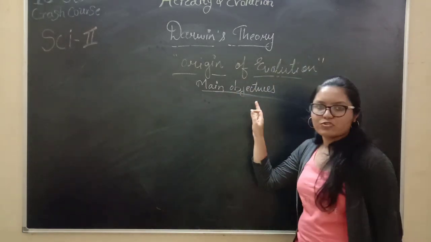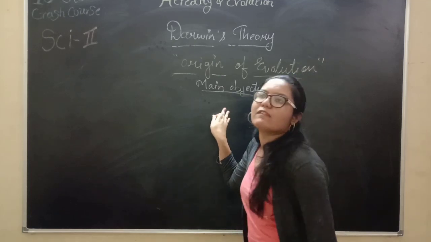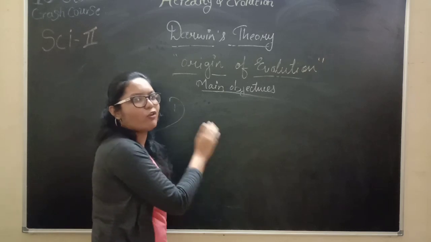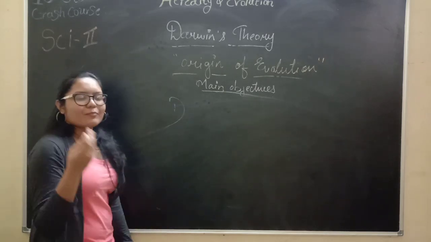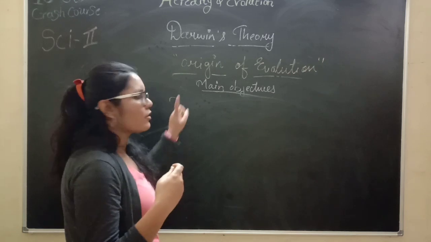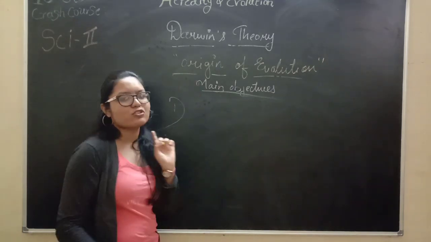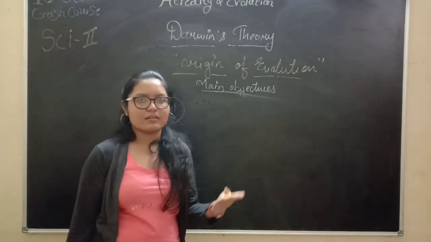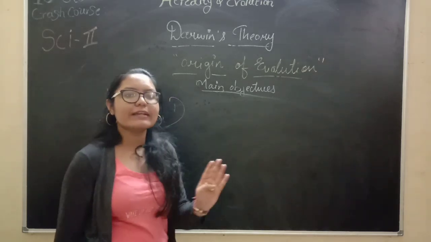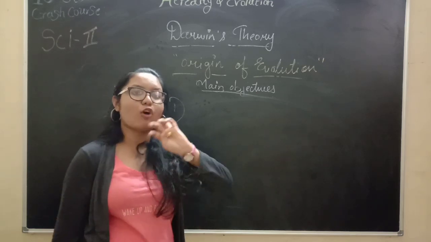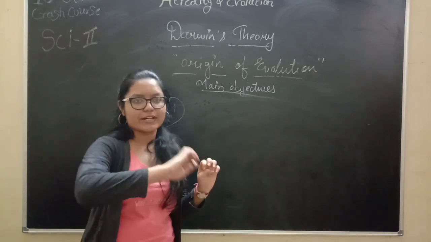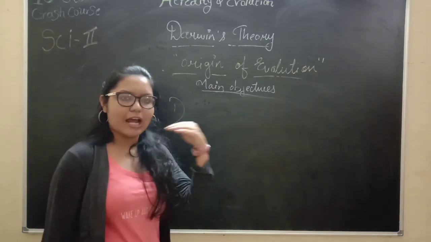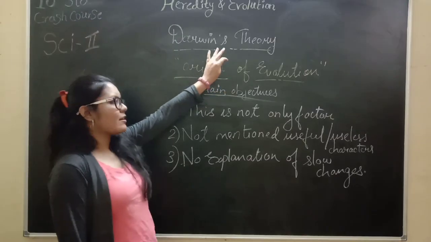And now we'll see the main objectives. What are the objectives and limitations of this theory? First, it is not the only theory for evolution. There are other theories which have been put forth for the topic of evolution. Second, Darwin has not mentioned any useful and useless points in the theory. He has only given the advantages. He has not mentioned which objectives are useful and which are useless. And the third point is that in nature there are slow and gradual changes. In this theory, we have discussed these topics.